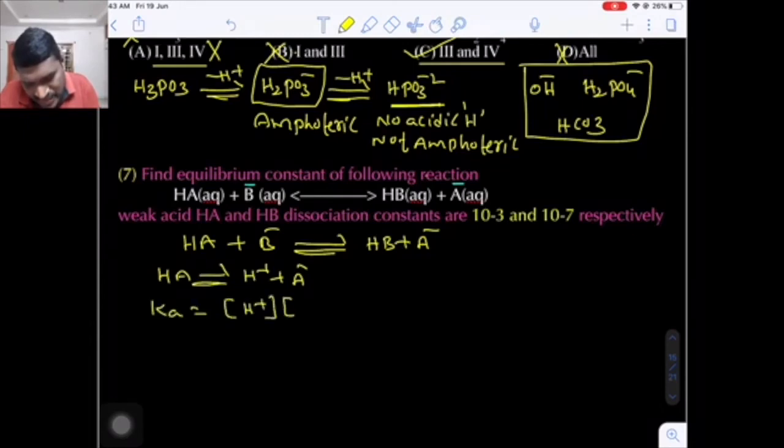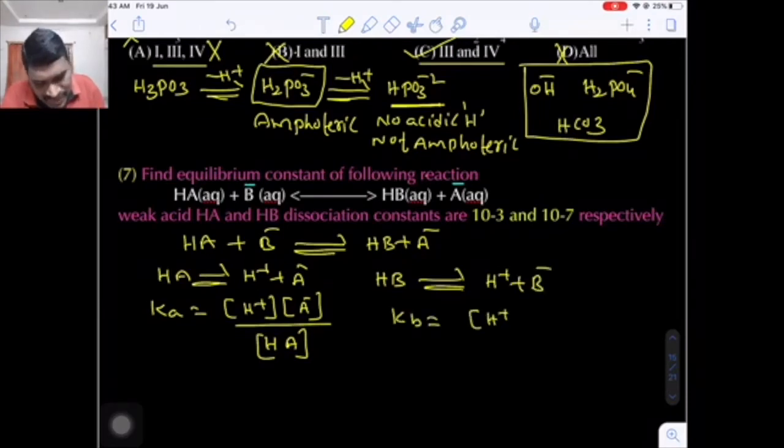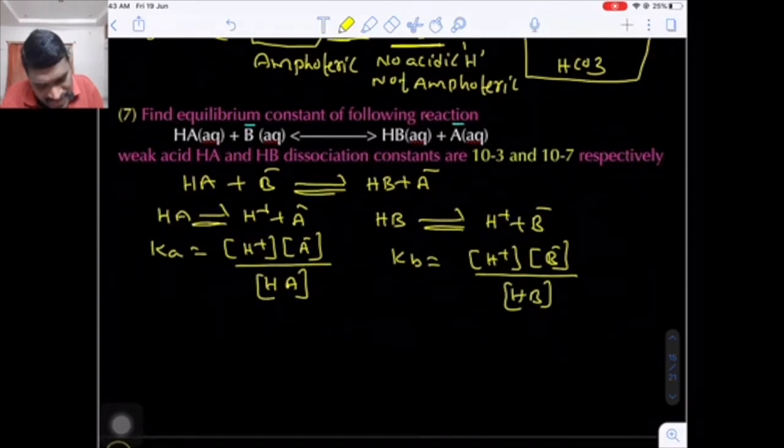Ka is equal to the product of the concentration of products divided by reactants. Now what is the dissociation constant for HB acid? Kb, I shall write, is equal to H plus concentration times B minus concentration divided by HB concentration.